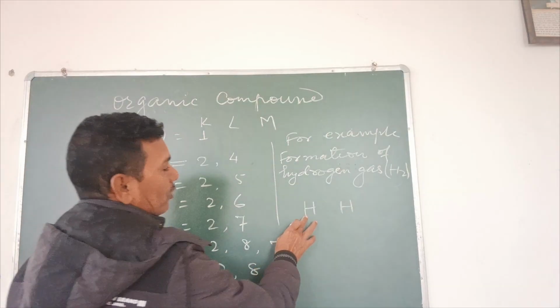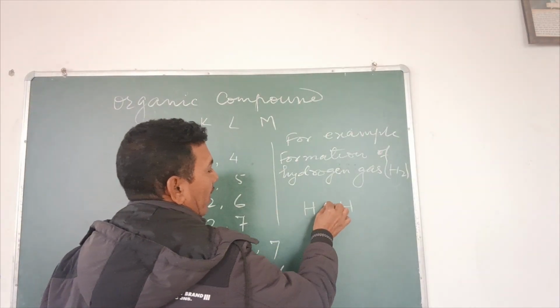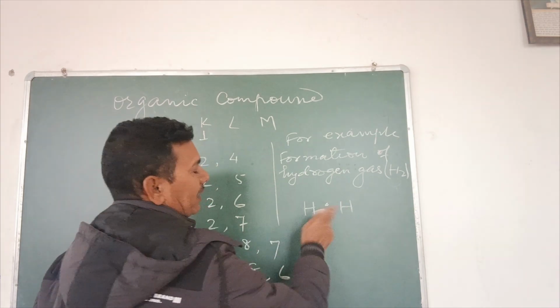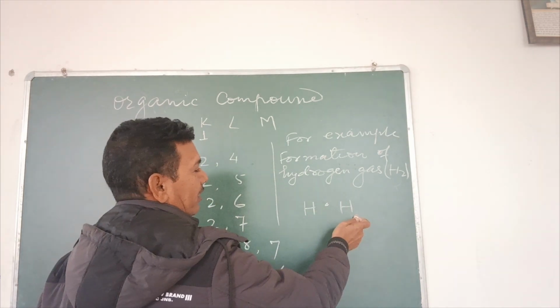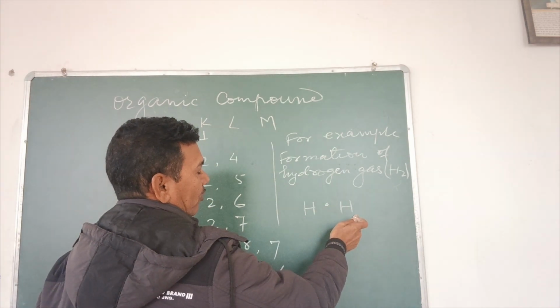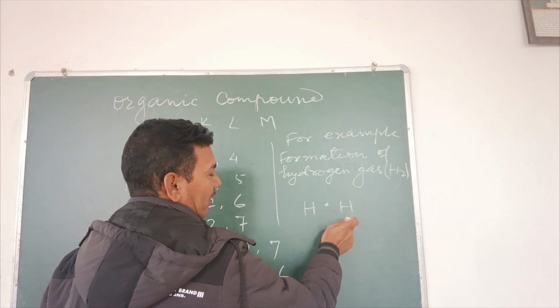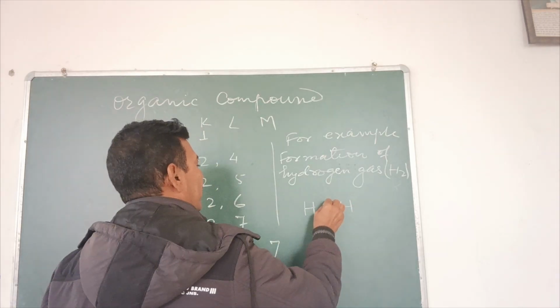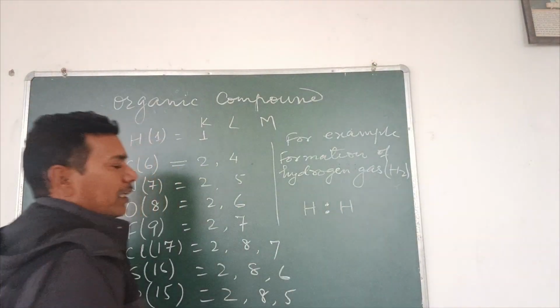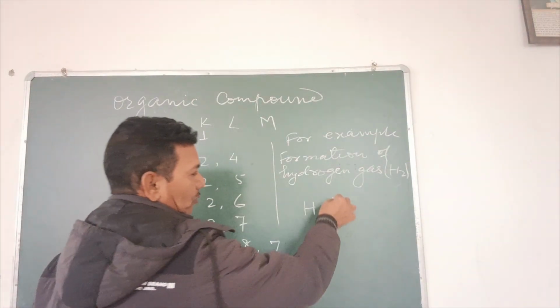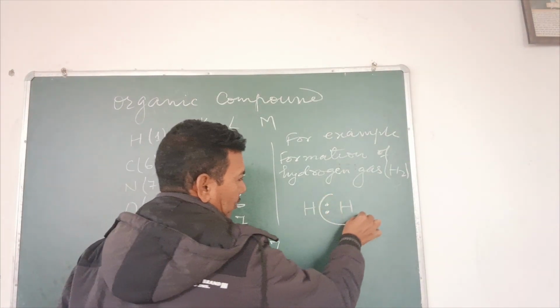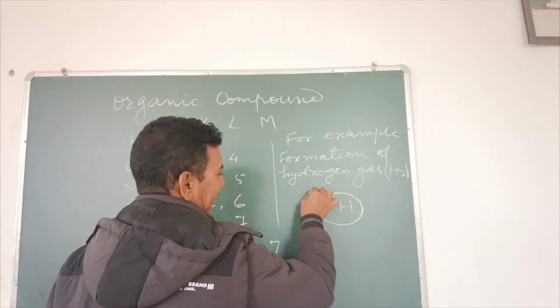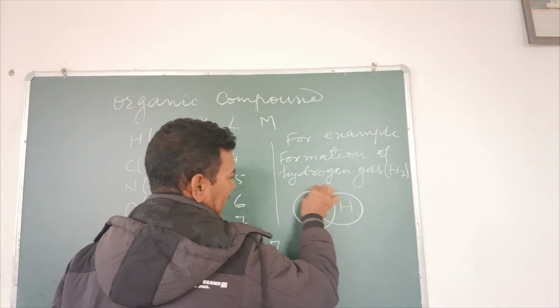So if there are 2 atoms of hydrogen, 1 electron will be given by this hydrogen, another electron will be given by this atom of hydrogen. So in this manner there will be 1 pair of shared electrons. On this 1 pair of shared electrons, both the hydrogen atoms have equal right to use it.